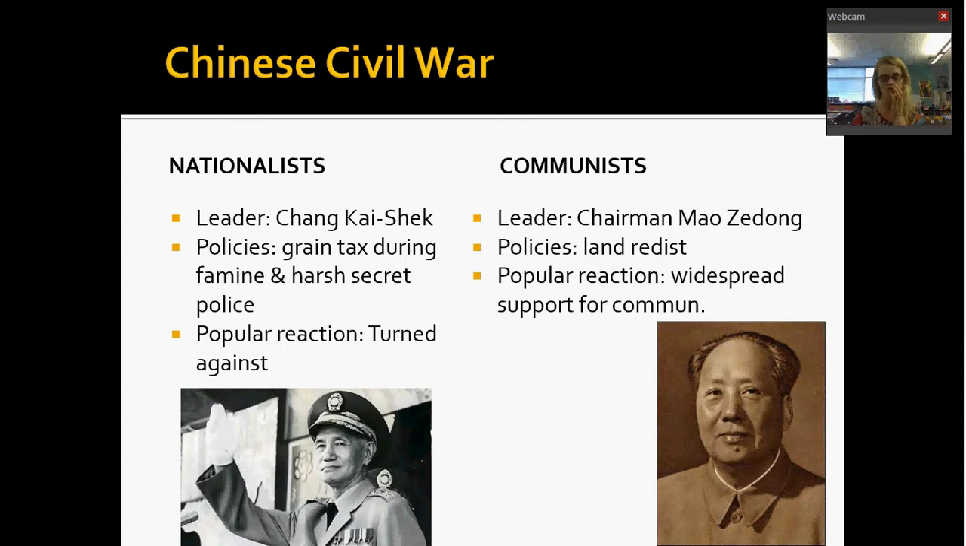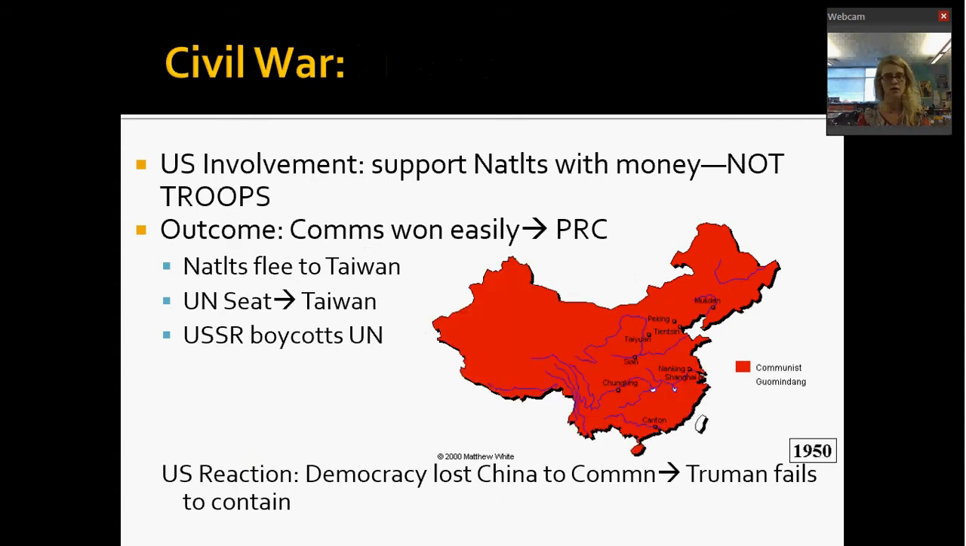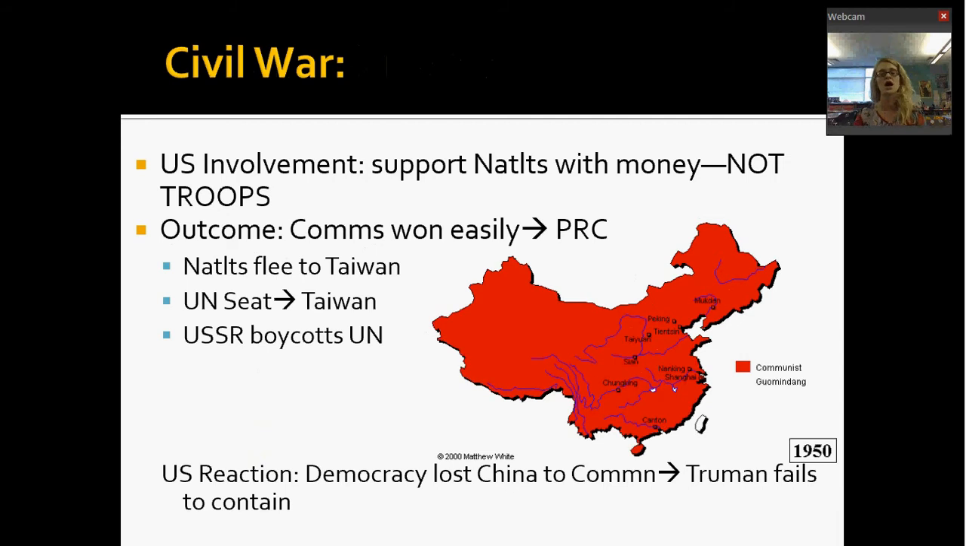So we get involved in the Civil War. The thing to remember is that we choose to support the nationalists, but we support them with money, not with troops. That's going to be really important, okay? Because that's going to come back to bite Harry Truman. He decides not to send troops.